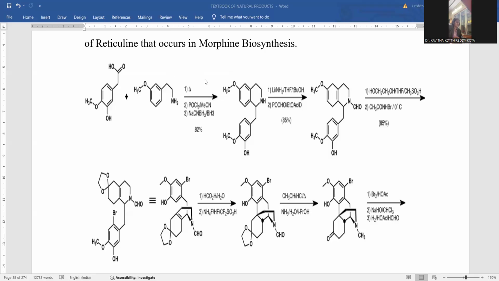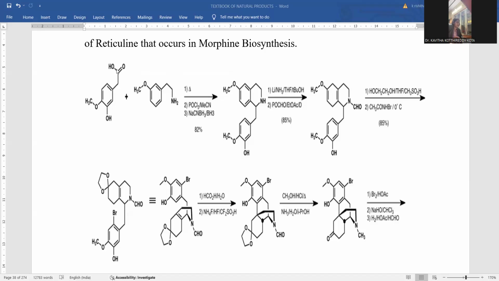So this is the way POCl3 in acetonitrile, followed by a reduction process, is accomplished in between, so that you can obtain the compound where the methoxy with the hydroxyl remains as such, and at the end the carboxylic acid will bind up with this compound.